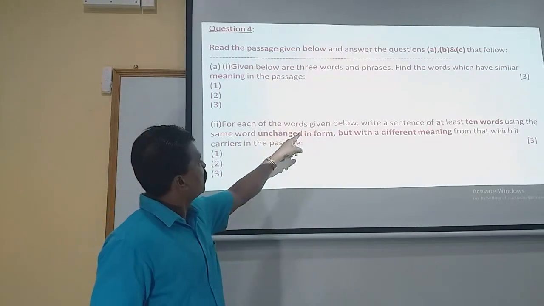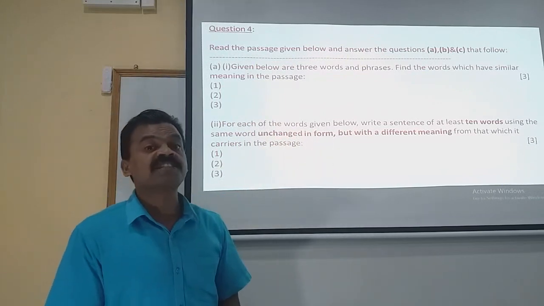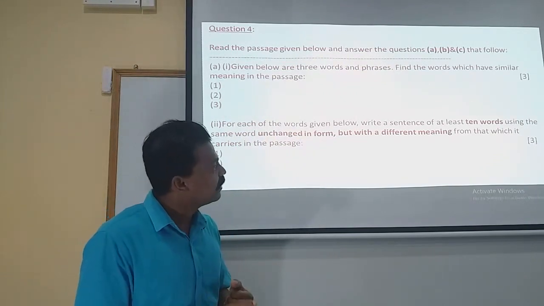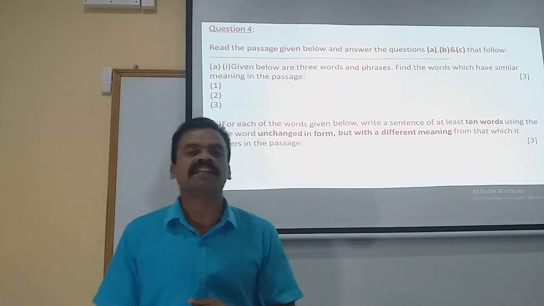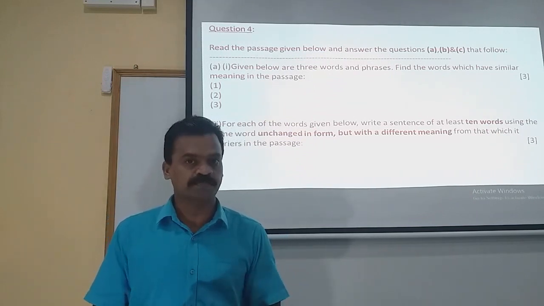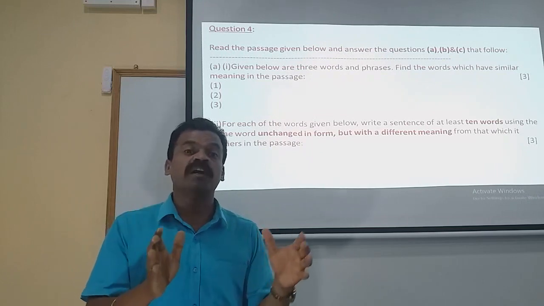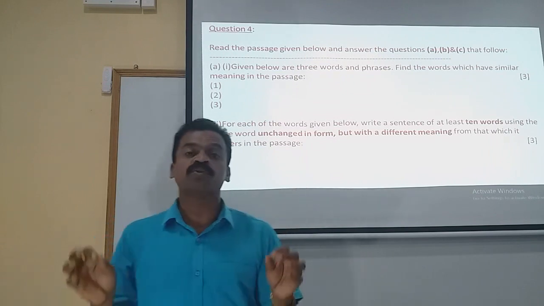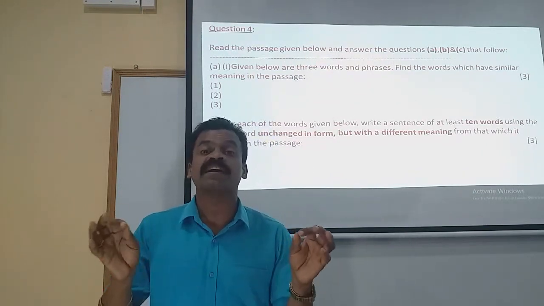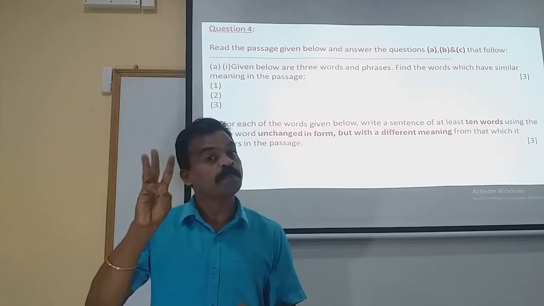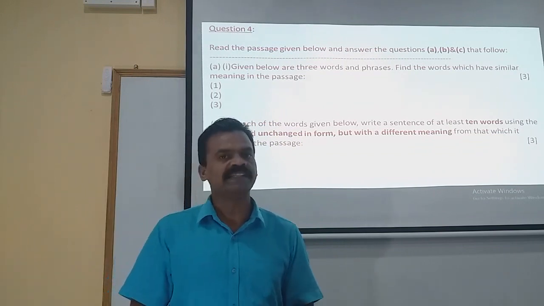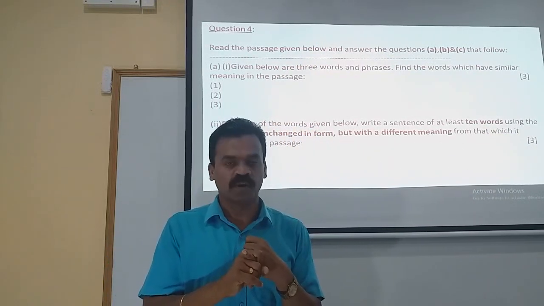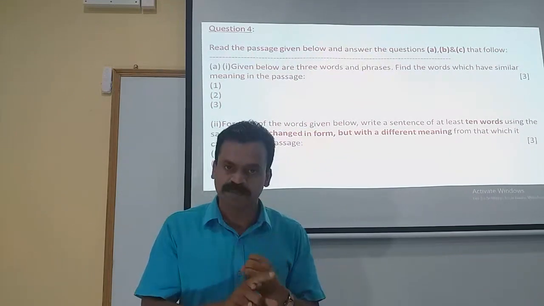Now, for each of the words given below, write a sentence of at least 10 words using the same word unchanged in form with a different meaning from that which it carries in the passage. This particular point also I have explained in my first class. Certain words, 3 words from the passage, are copied, and you are asked to construct 3 different sentences of your own. But 3 points are to be borne very clearly in your mind. The first part is sentence at least 10 words. These are the parts I have already bolded. When you construct the sentences, minimum there must be 10 words.